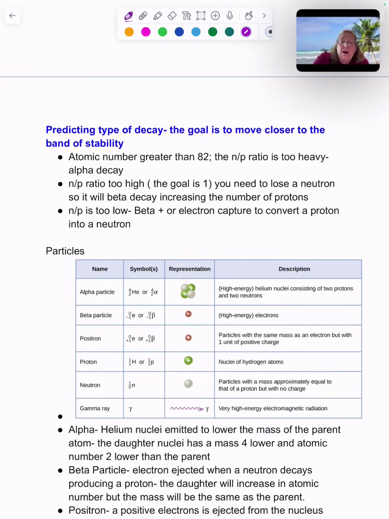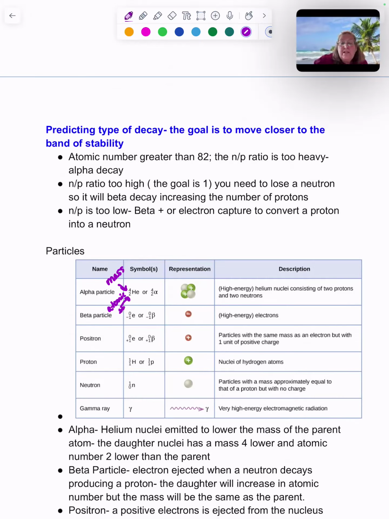So that top number you see here, that top number is the mass. And that bottom number here is the atomic number. And that's going to be really useful in equations. Now here you see that alpha symbol. It can be shown as 4 over 2 He or just 4 over 2 alpha. Please note there is not a fraction bar in here. We're not talking about a ratio.